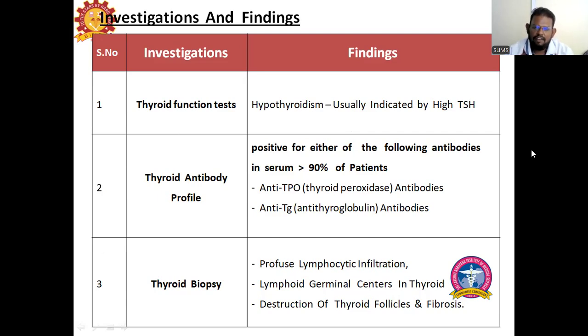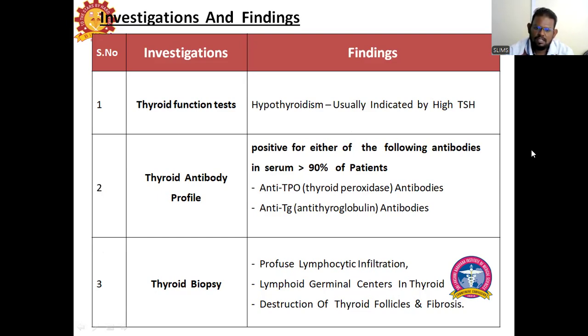And when it comes to the thyroid antibodies, as I told you, it is an autoimmune disease, so we have to go for a thyroid antibody profile. There is 90% positivity for either of two antibodies: the first is anti-TPO, anti-thyroid peroxidase antibodies, and the second is anti-thyroglobulin antibodies, anti-TG. In 90% of the patients, either of these two antibodies is positive.